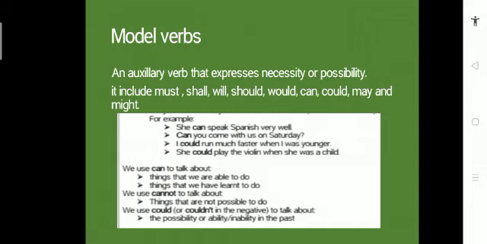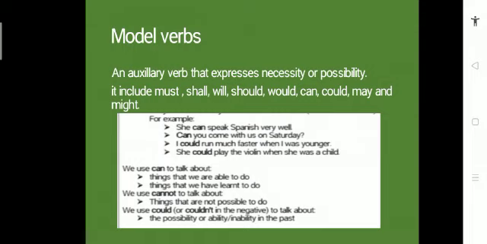They include must, which shows necessity, shall, will, should, would, can, could, may, and might. These are all modal verbs. There are some examples of these modal verbs given in your task as well. She can speak Spanish very well. So can in this sentence is showing possibility, like he can do something, like he is able to do something.